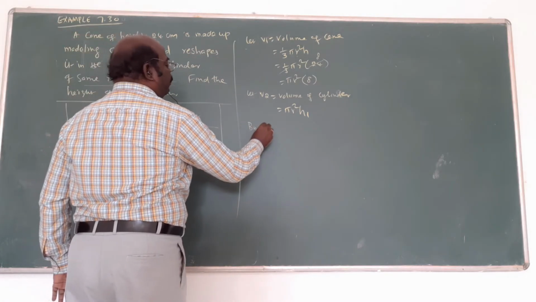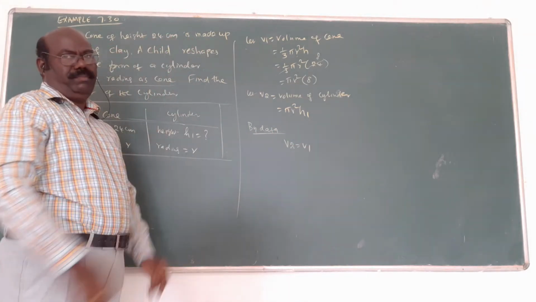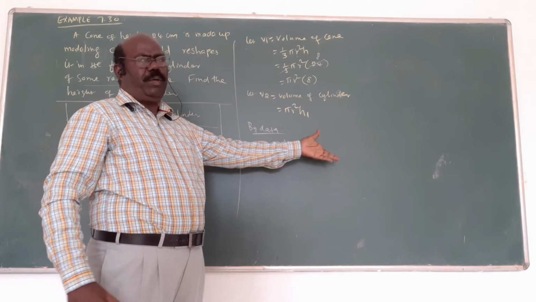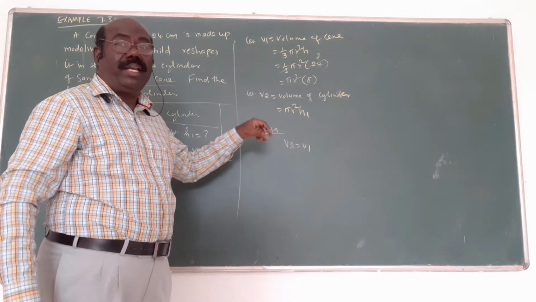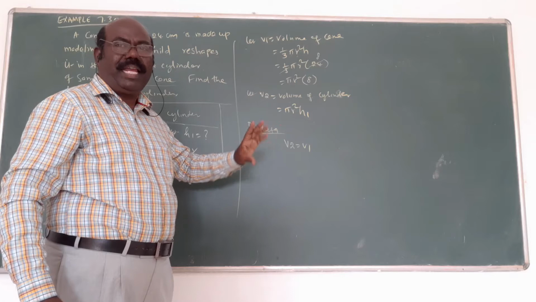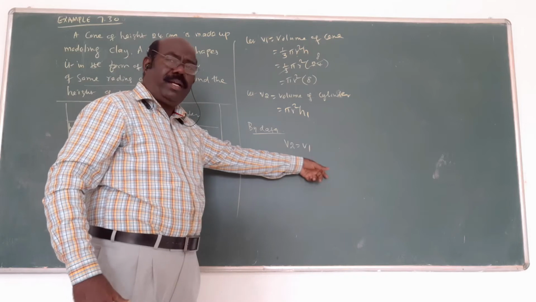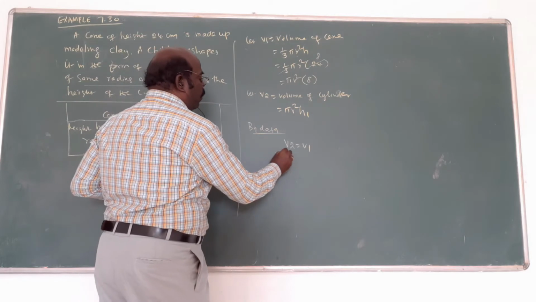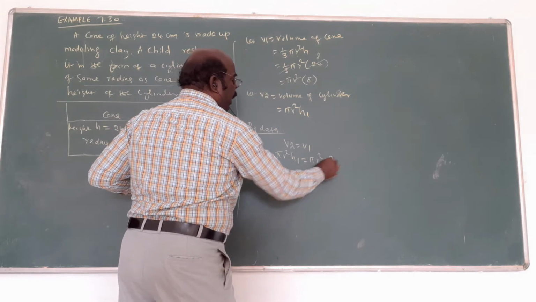Now, by data, V2 equal to V1. Both values will be equal. We want H1. That's why I put V2 first, then V1 second. Or V1 equal to V2, both the same. But since one quantity is asked, the height of the cylinder, that's why I write V2 equal to V1. In this way, whichever quantity is asked, equate both the volumes. Why am I putting V2 equal to V1? Because in V2 we have H1, and we want H1. So pi R square H1 is equal to pi R square 8.